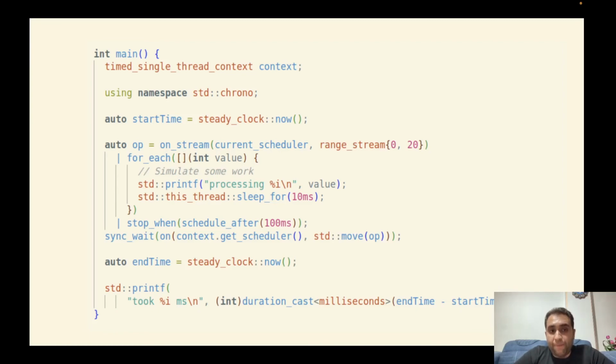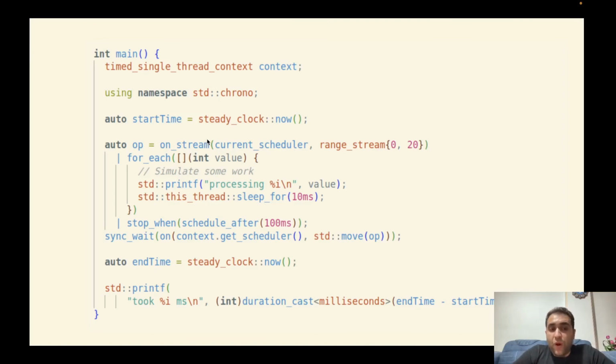Okay. And the onStream result, I mean the returned value, will be a new stream, if I'm not mistaken, or a new sender. But it doesn't matter. It's self-explanatory. I don't want to get into the types that are returned by these functions. Most of the functions will return senders, but some of them also just return a transformed stream or something like that.